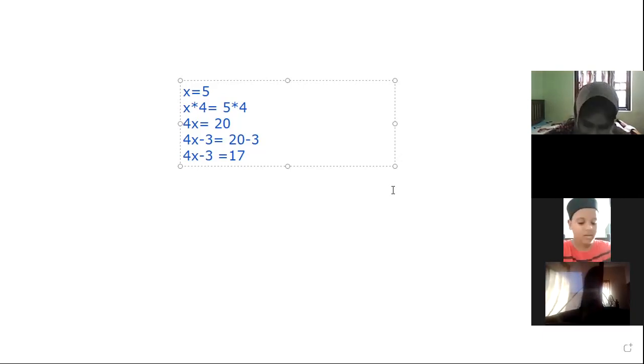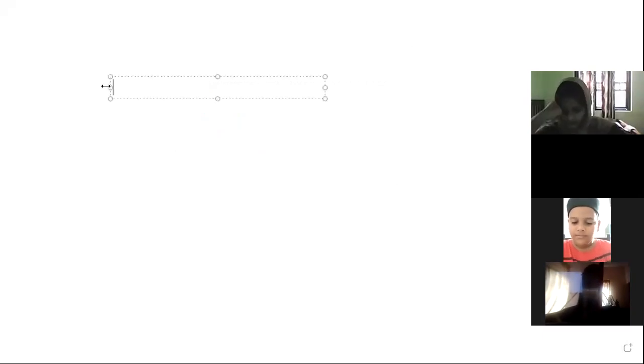Look at exercise 4.3. You have to solve the following equations. What's the first equation? All of you please listen here. I will not repeat this. You have to write this answer in your notebook by yourself. I am not going to repeat it.